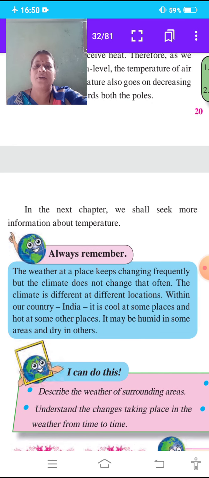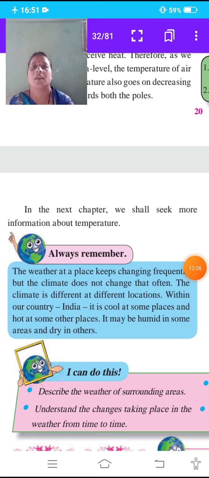In the next chapter, we shall seek more information about temperature. Here some important points are given.